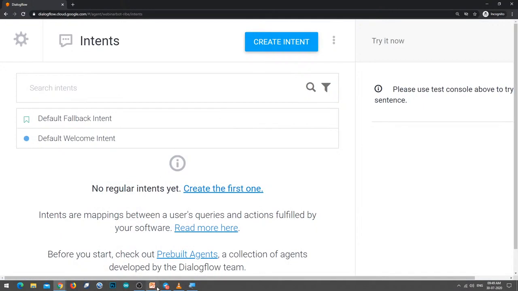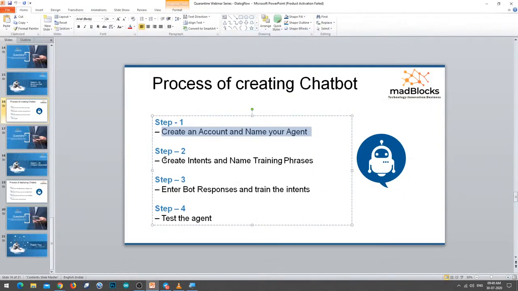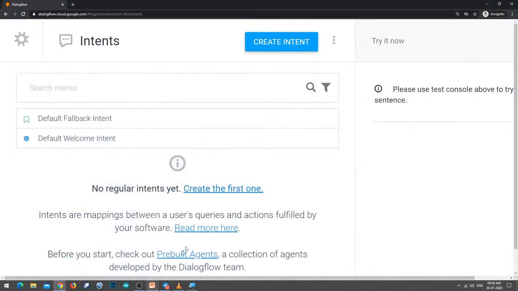Now the second step. The second step is we have to create intents and we have to name the training phrases. So this is the second step. So let us create an intent.